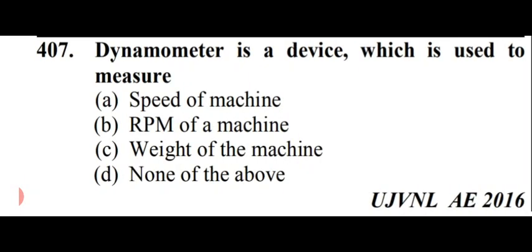And next question is dynamometer is a device which is used to measure. Options are speed of machine, RPM of machine, weight of the machine, or none of the above. So friends, dynamometer is a brake, but in addition it has a device to measure the frictional resistance. So here frictional resistance is not given, so we will go with option number D, that is none of the above.